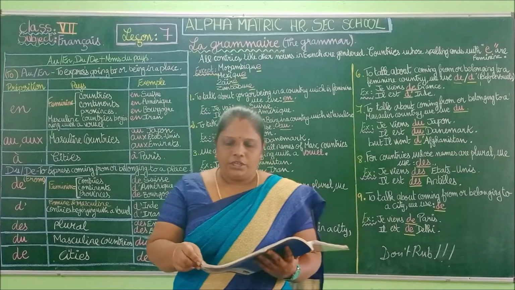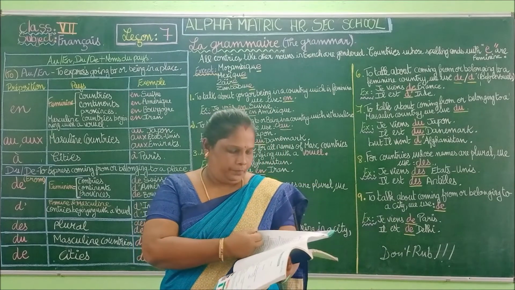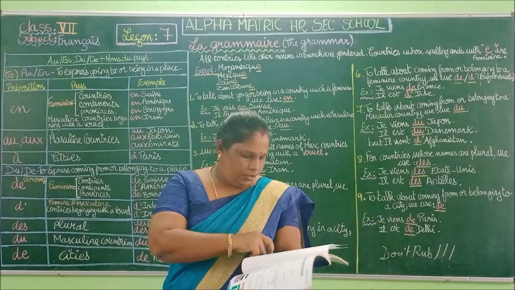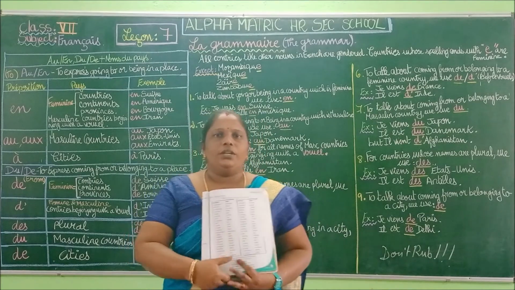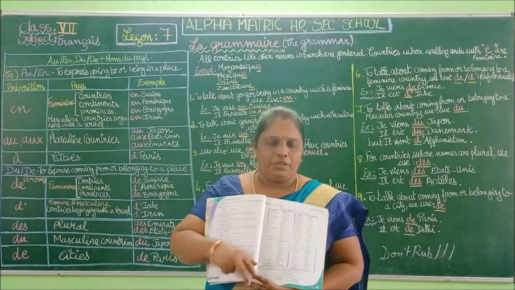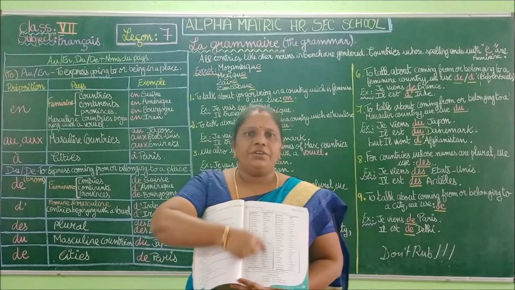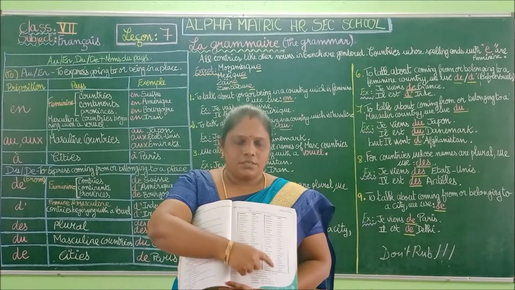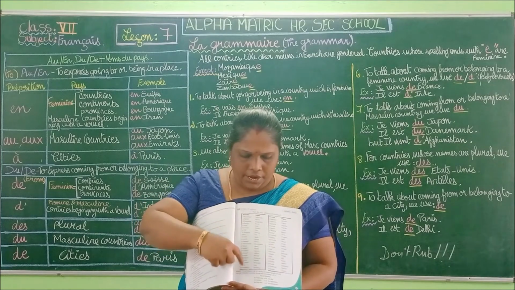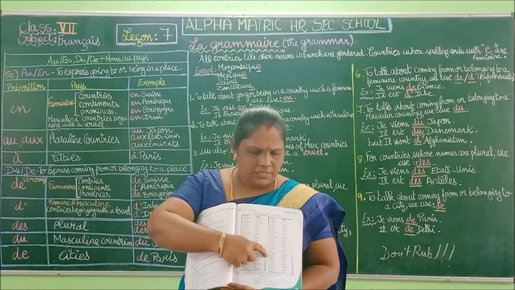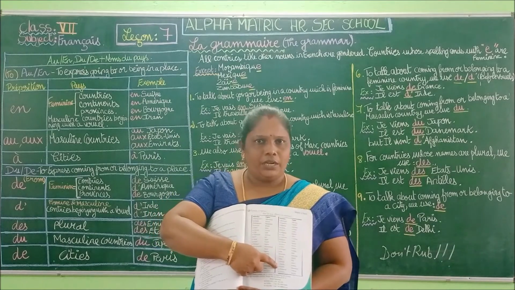You have to turn the page to page 61. In page 61, you have les noms des pays. So you have the country's names. The names of the countries you have in masculine and in feminine, plus L apostrophe for vowel countries.